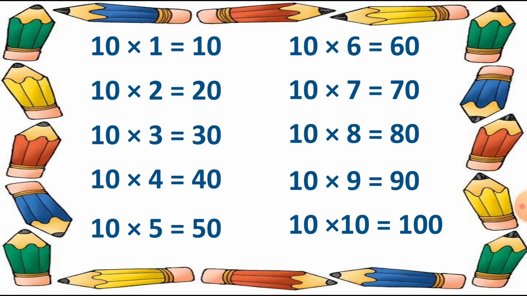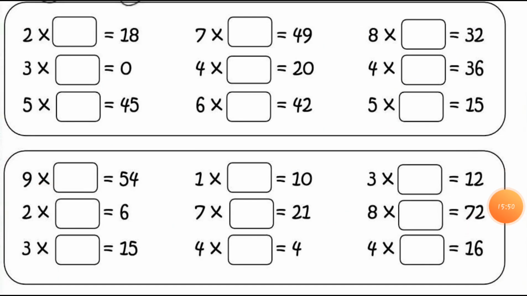So here the 1 to 10 table is complete and you have to remember these 1 to 10 tables. So let's move to the exercise of the dodging table. So are you all ready? My dear students, let's start the exercise, and you can call this a worksheet of the dodging table and the table practice. So here is the table and the answer is there.